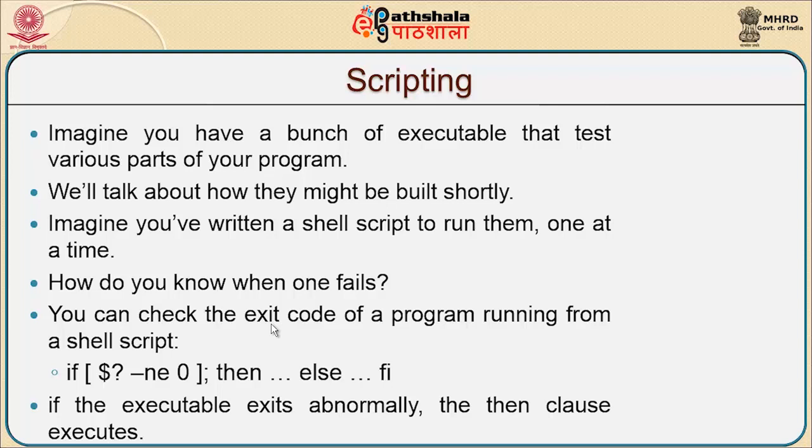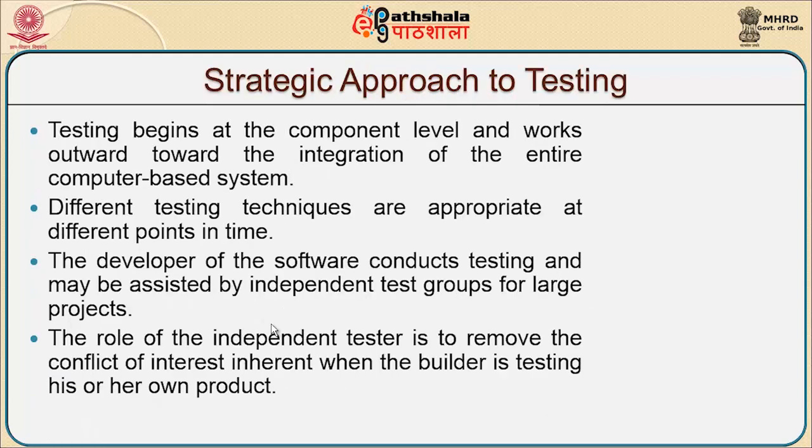You can check the exit code of a program running from the shell script, where you have a condition check with if, then, else if. So, if the executable exits abnormally, then the then clause executes. It means that if the given input or the condition is verified, I will have a set of outputs, or else if. We will try using alternate loops also. So, that way you can use a scripting language and find out very easily that in case of error we can switch between different loops.